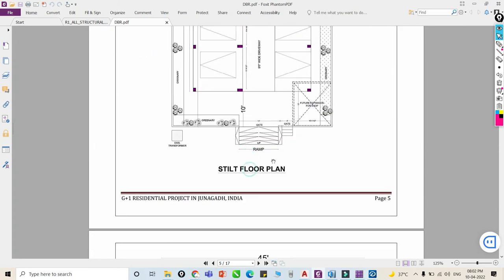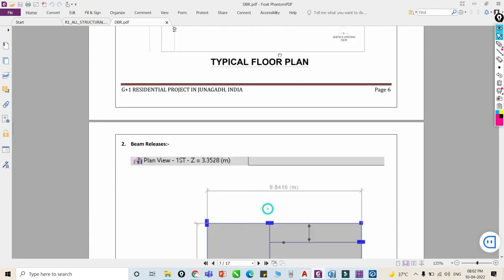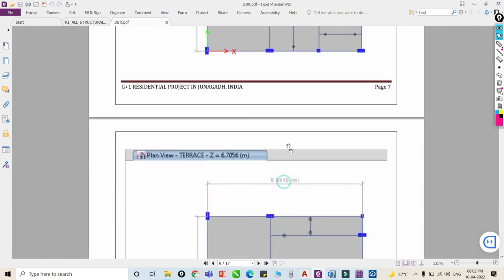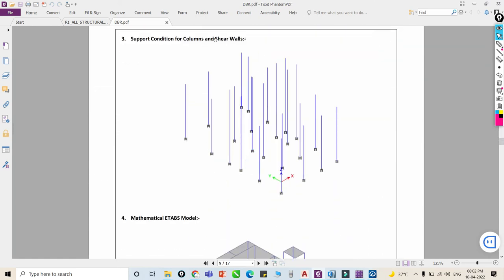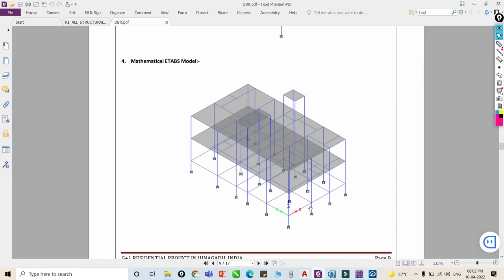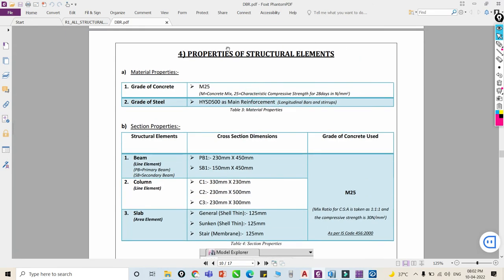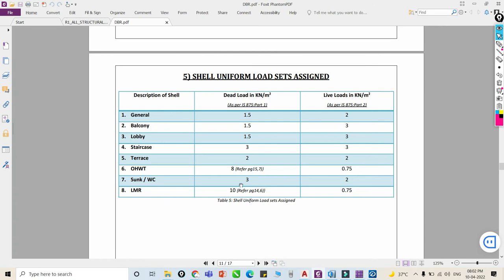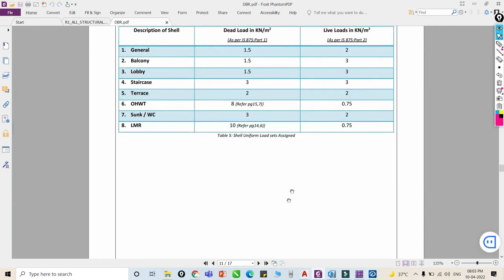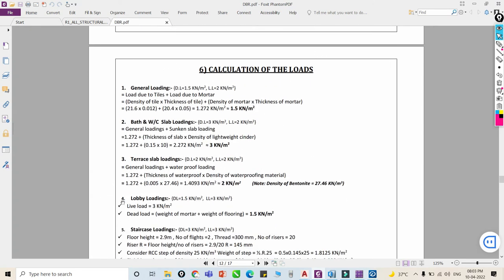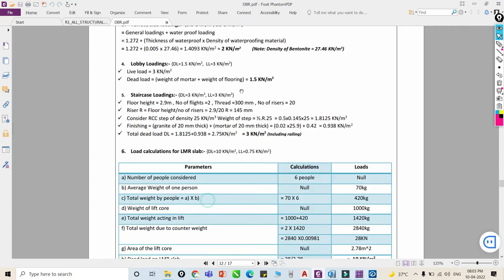This is a structural plan, okay. This is our typical floor plan, and then these are our beam releases, okay. Again, this is our column condition. We will use fixed support, we will use pin support, right. This is our structural model. Then these are our properties: which types of foundation, which types of column we are going to use, what is the size, right. Then this is loading, what amount of load we will consider for different types of structural member. And this is our load combination, and this is a wall load calculation, sorry, this is a floor load calculation, okay.